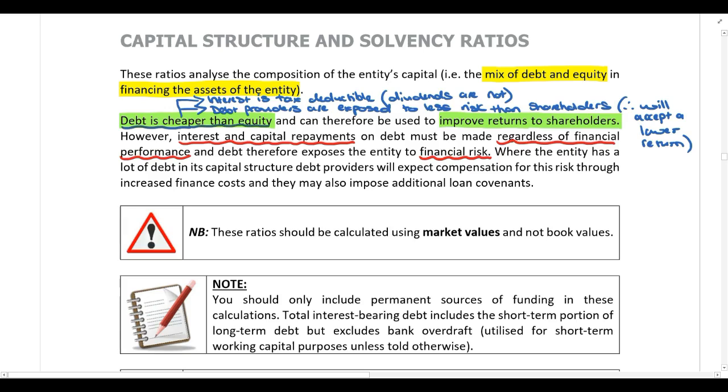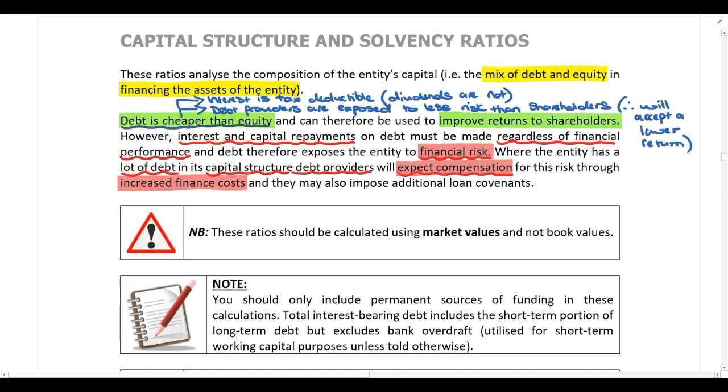Now, if a company has too much debt in its capital structure, the debt providers are going to want to be compensated for this financial risk. Because once again, remember the relationship between risk and return. If the company has a lot of debt in their capital structure, there's a higher risk of default. So the debt providers are going to charge a higher rate of interest to compensate them for this risk. So you'll see, the debt providers expect to be compensated for this risk. So they may charge a higher interest rate, which will result in increased finance costs for the company.